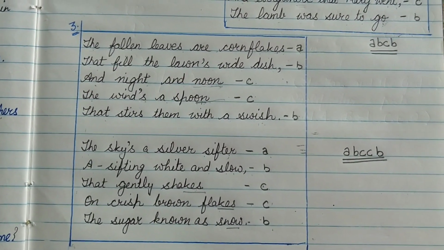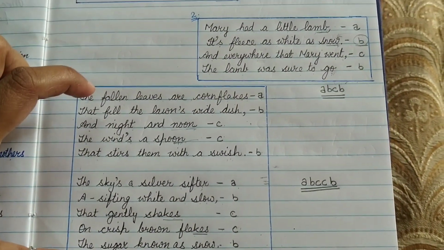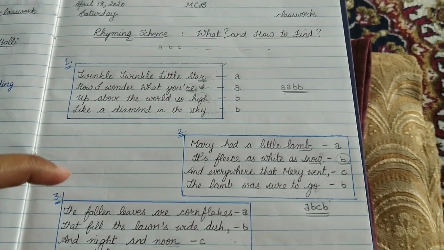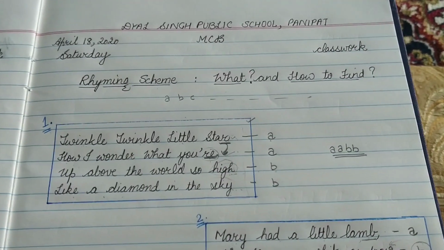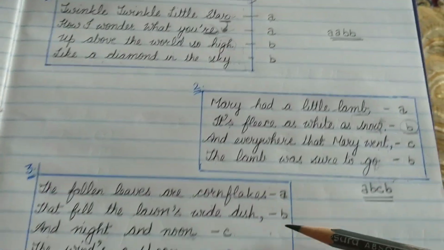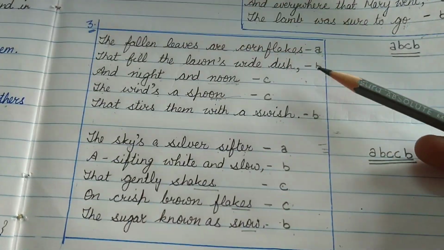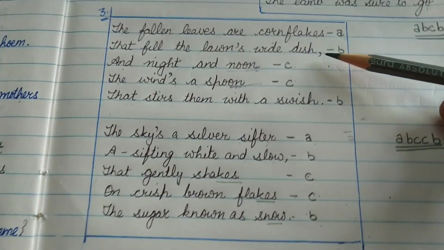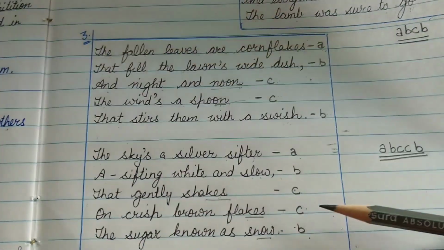So I believe by now you have understood rhyming scheme, a repeated pattern of certain rhyming pairs. When the poet has arranged the lines in some repeating pattern of rhyme, that is rhyming scheme. And how to find it out? You have to use the ABC letters. To the first line you say A, and you need to keep watching which line it matches. If it matches with something, use the same letter, otherwise use the next letter.